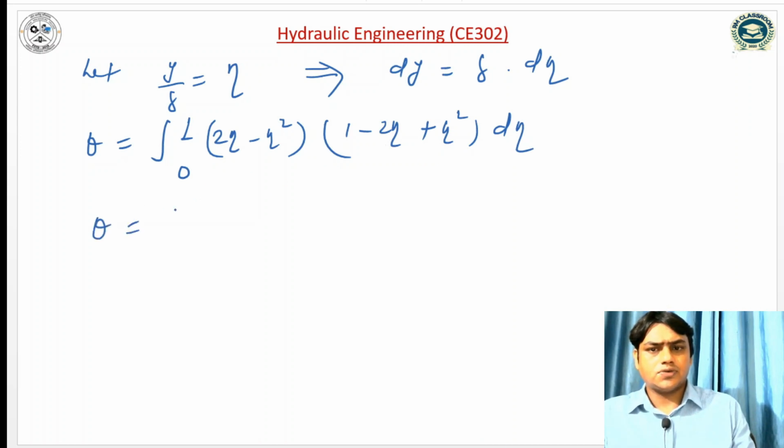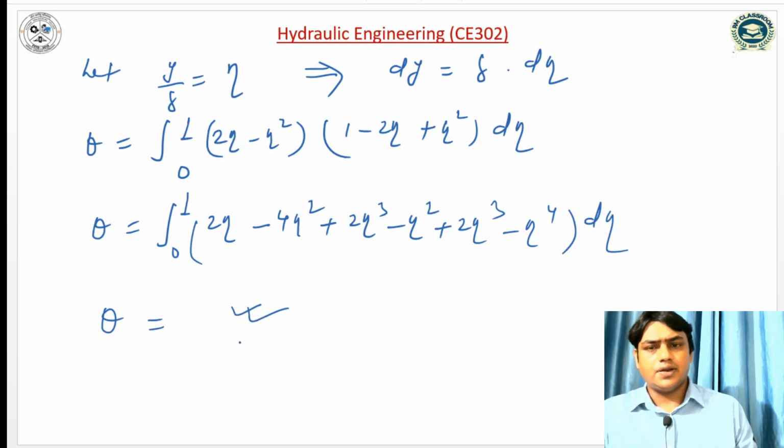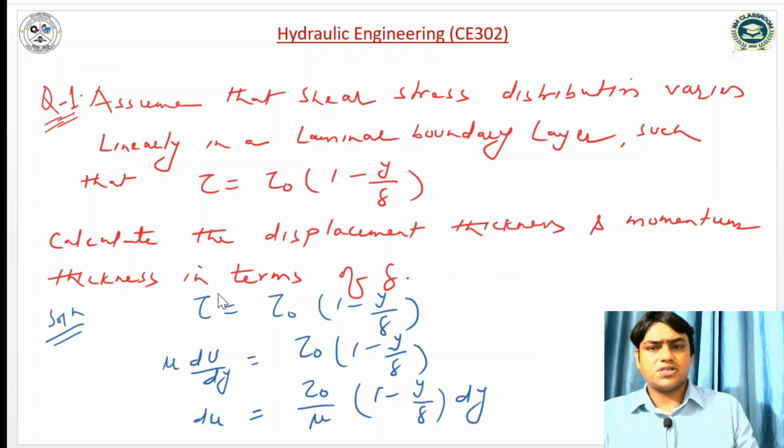So theta is equal to the integral from 0 to 1 of 2 eta minus 4 eta square plus 2 eta cube minus eta square plus 2 eta cube minus eta 4, into d eta. So here you can compute the momentum thickness also in terms of delta. So this is the expression.